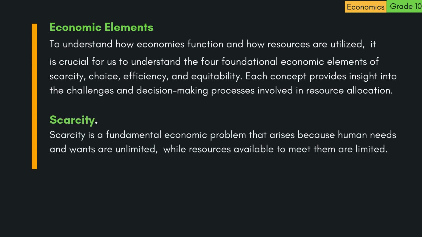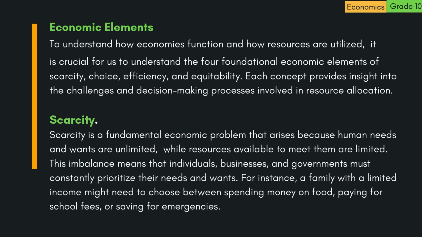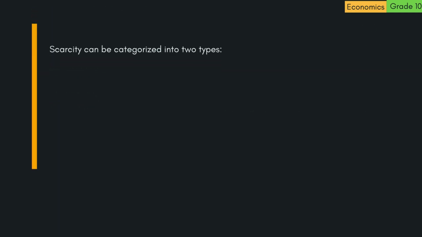1. Scarcity. Scarcity is a fundamental economic problem that arises because human needs and wants are unlimited, while resources available to meet them are limited. This imbalance means that individuals, businesses, and governments must constantly prioritize their needs and wants. For instance, a family with a limited income might need to choose between spending money on food, paying for school fees, or saving for emergencies. Scarcity can be categorized into two types.